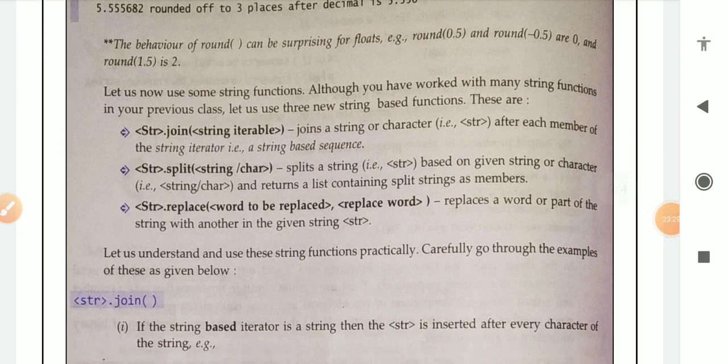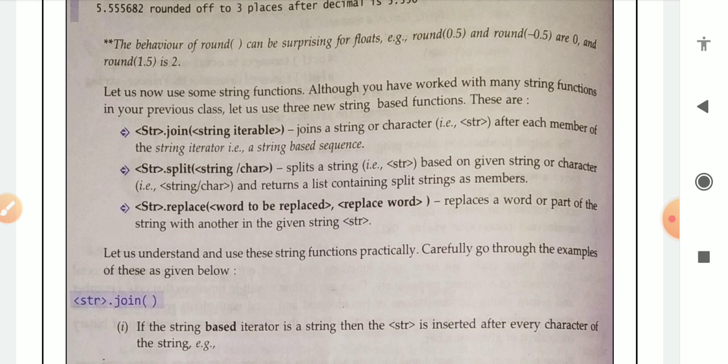See here, the behavior of round can be surprising for floats. For example, when we provide round of 0.5 and round of minus 0.5, the result is 0, which means when this round function executes we get the value 0, and round of 1.5 is 2.